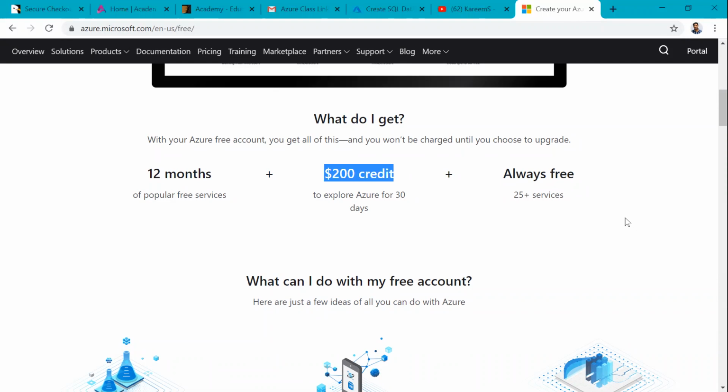Microsoft is not going to charge any amount until you continue with the paid option. Otherwise you can close or delete the account. No charges are there, no need to worry.